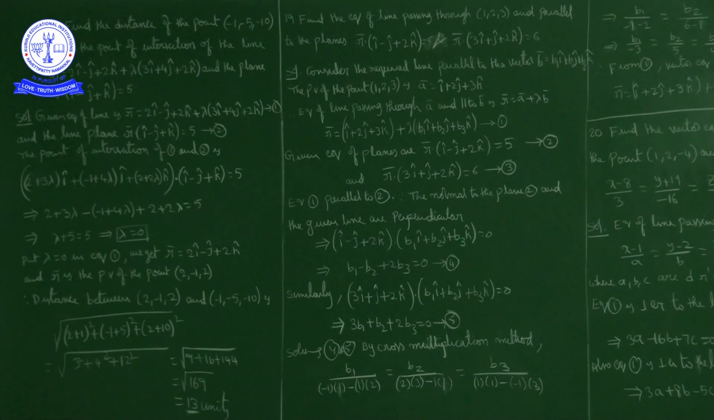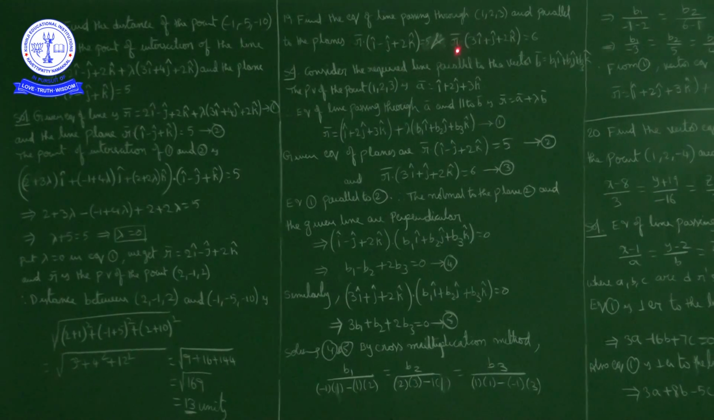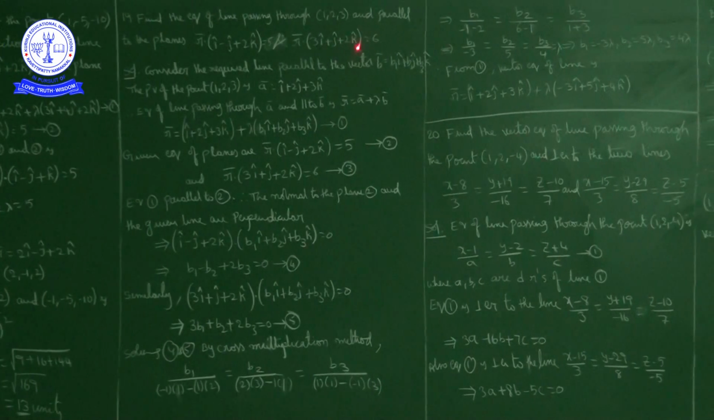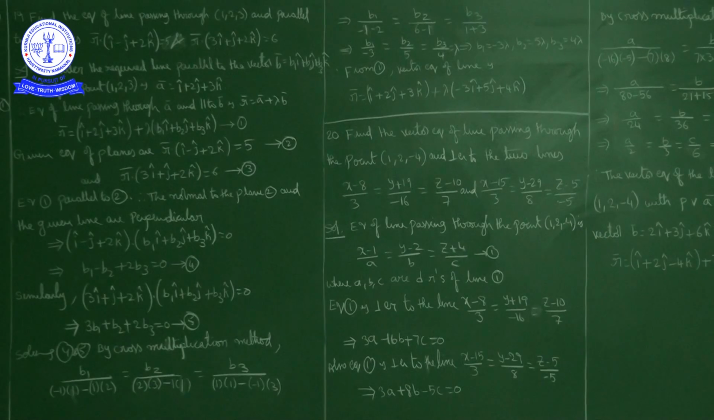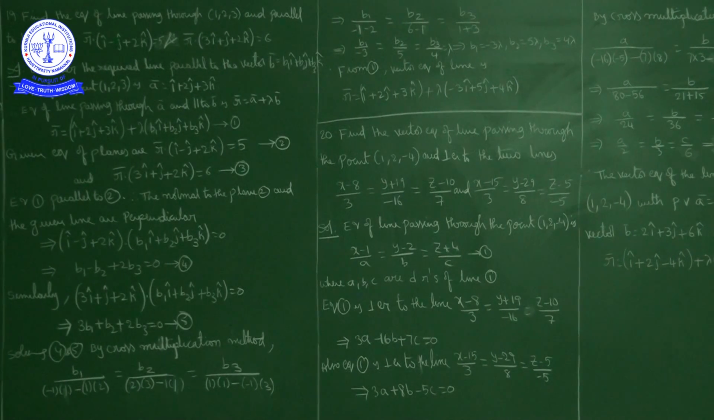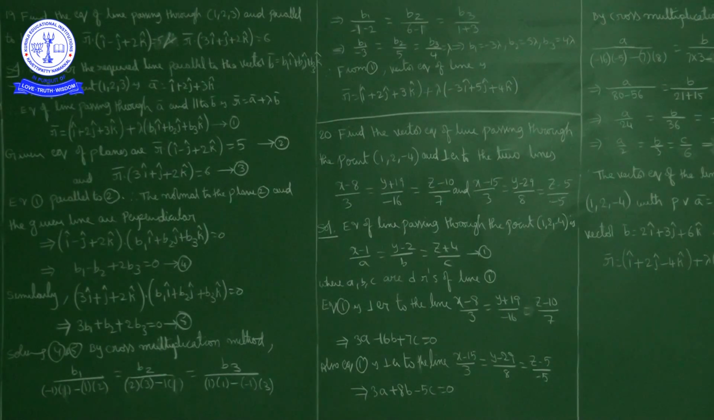Okay, the next question. Find the equation of the line passing through the point (1, 2, 3) and parallel to the planes R bar dot product with (i cap minus j cap plus 2k cap) is equal to 5 and R bar dot product with (3i cap plus j cap plus 2k cap) is equal to 6. Okay, what is the question? We have to find the equation of the line passing through the point (1, 2, 3) and parallel to two given planes.